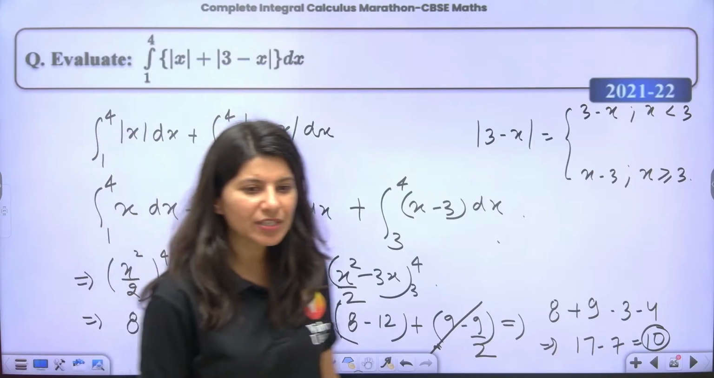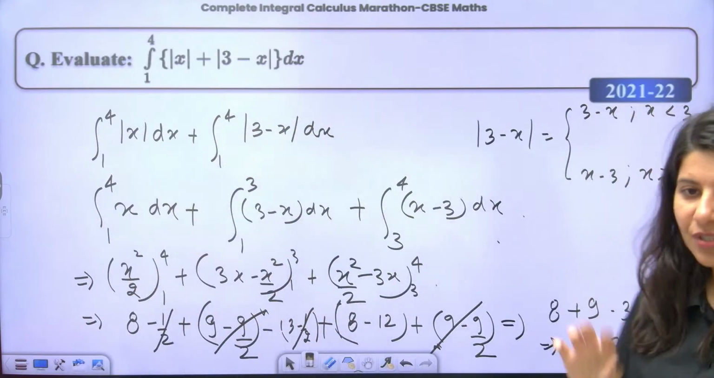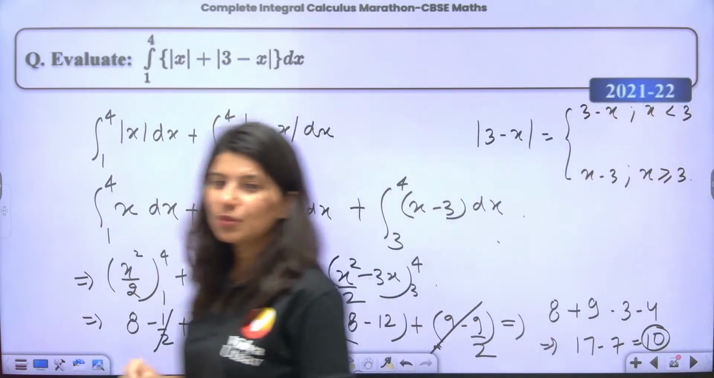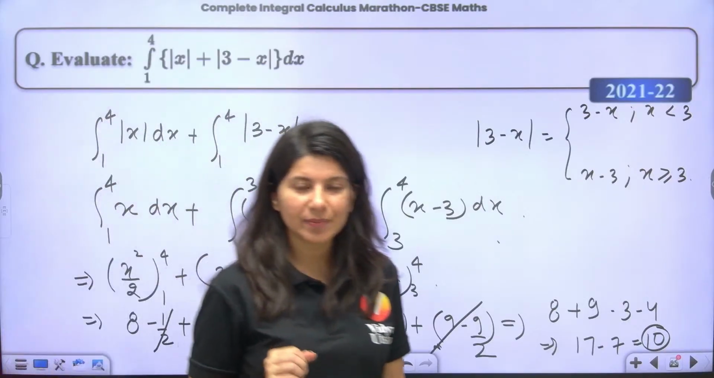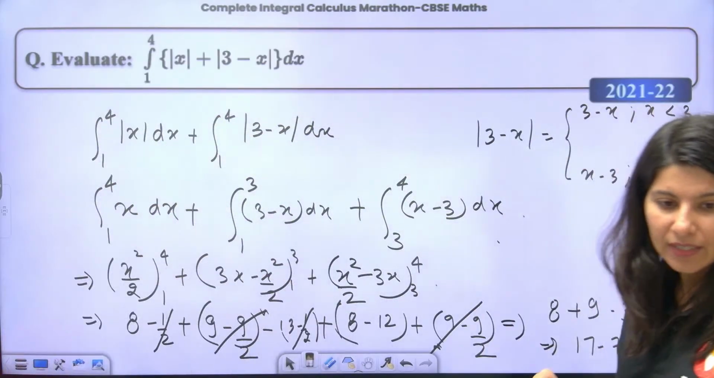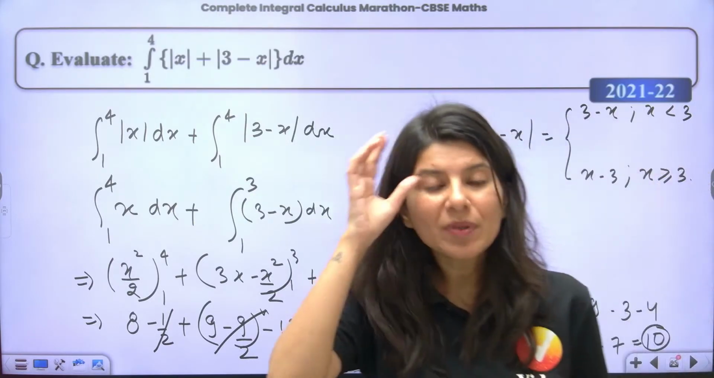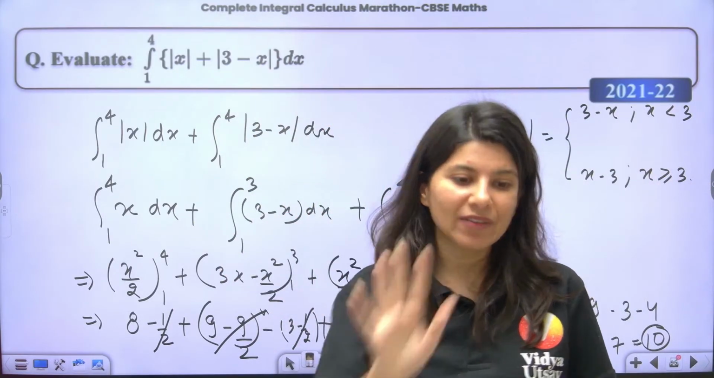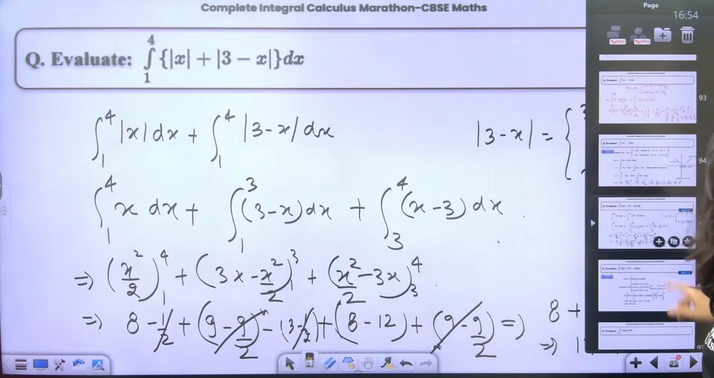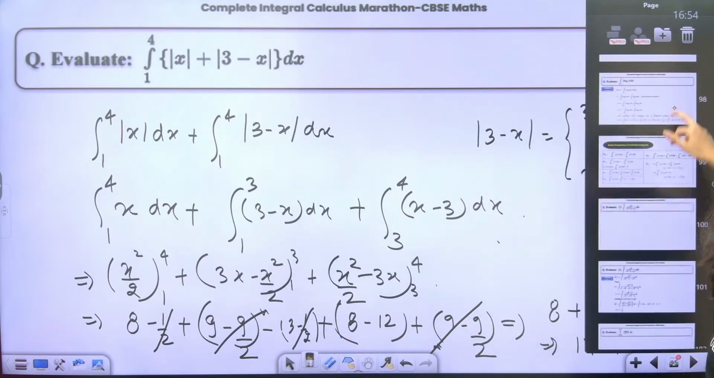Now let's do some more questions, based on King's property. Okay? Ready? AOD word problems we are going to do in the 200 plus PYQs. Okay? 200 plus PYQs. Stay tuned for that.